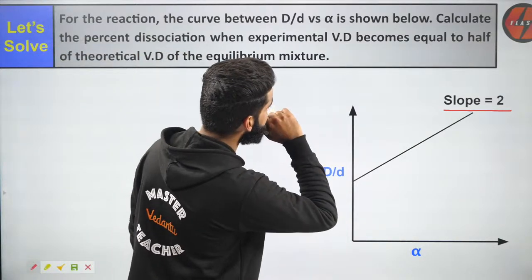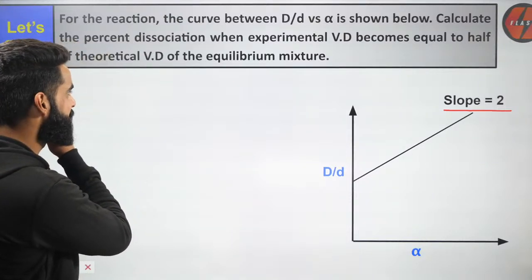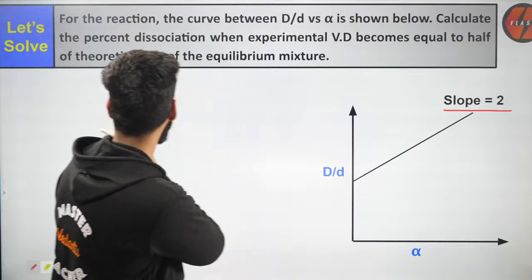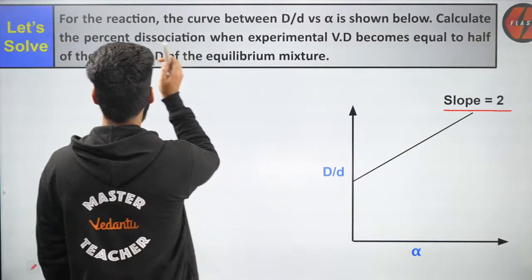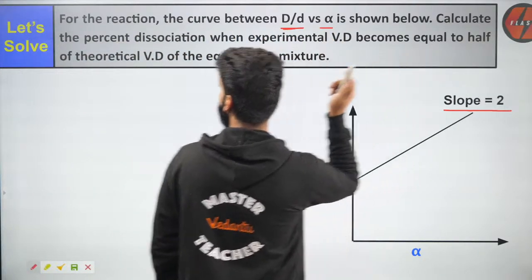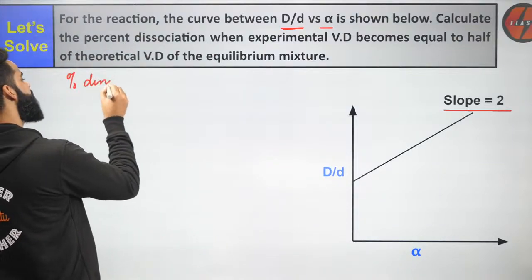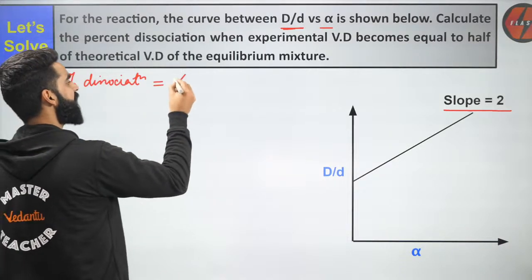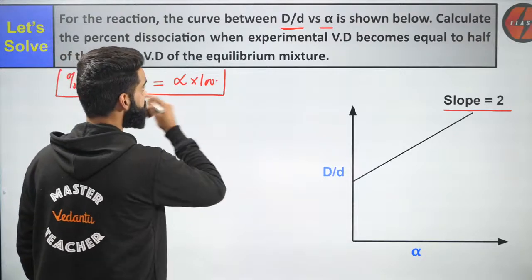As you all must be knowing, percent dissociation is just alpha multiplied by 100.